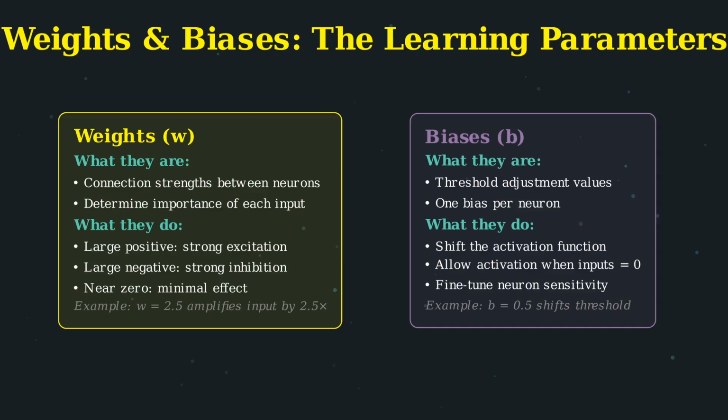Biases are threshold adjustment values. Each neuron has its own bias. The bias shifts the activation function left or right. This allows a neuron to fire even when all its inputs are zero. It fine-tunes the neuron's sensitivity to inputs. During training, the network adjusts both weights and biases to minimize prediction errors. This is how learning happens.